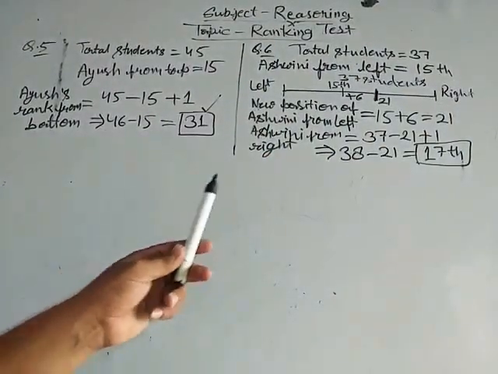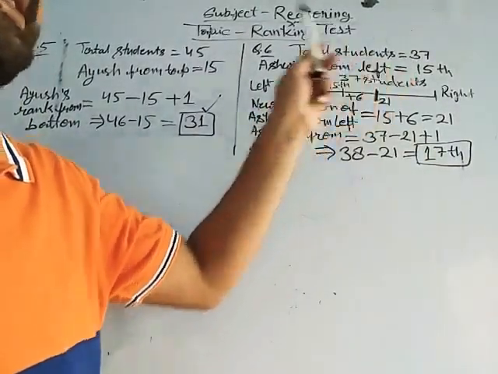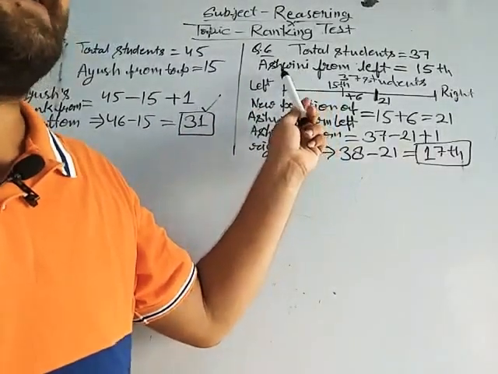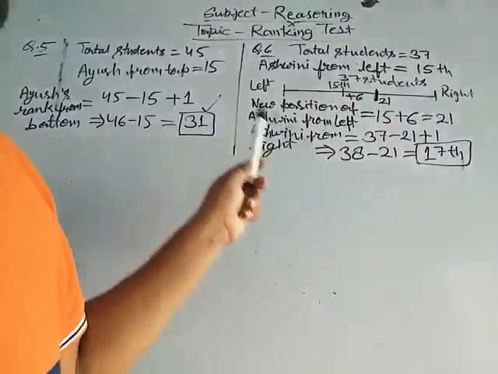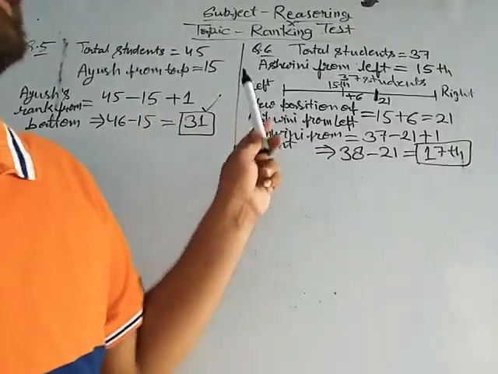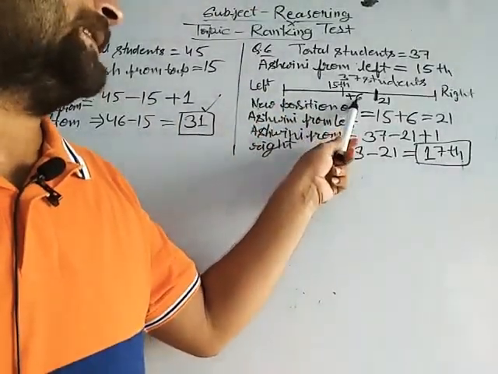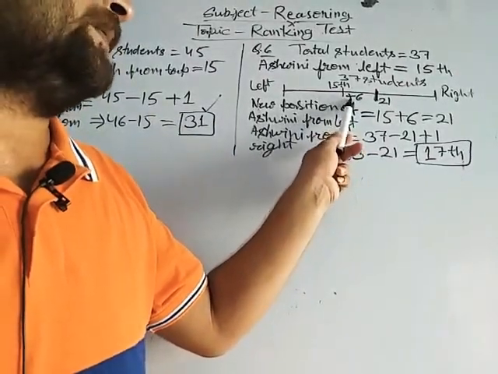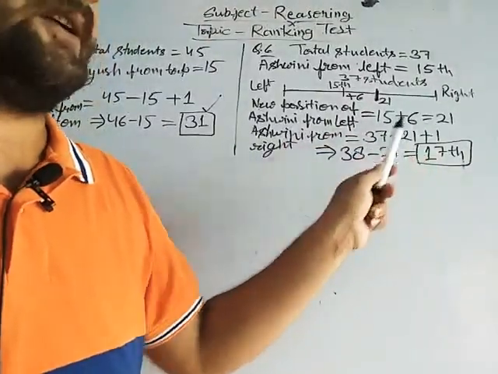First of all, see, it is saying in the question total number of students is 37. Ashwini's position from left is 15th. Now Ashwini is shifted 6 places to the right, so his position from left is 15 plus 6, the new position of Ashwini from left is 21.